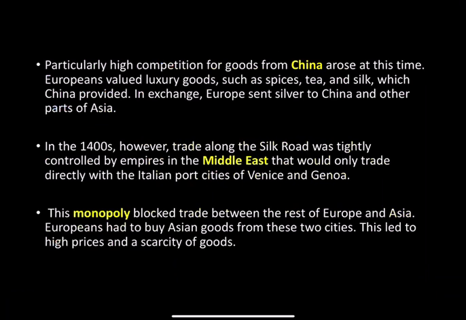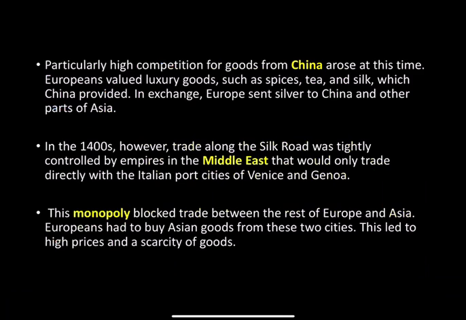Particularly high competition for goods from China arose at this time. Europeans valued luxury goods, such as spices, tea, and silk, which China provided. In exchange, Europe sent silver to China and other parts of Asia.